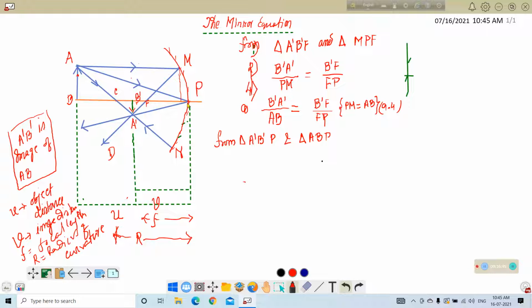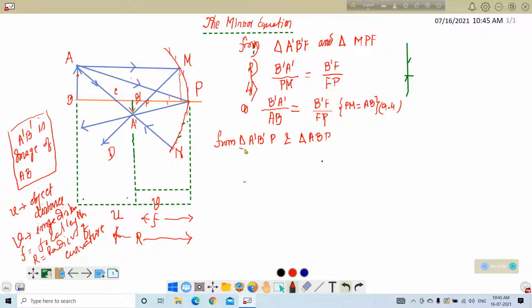So these two right angle triangles have two angles common. This angle is equal to this angle from principle number 4: the ray incident at any angle at the pole will obey the law of reflection. That means this angle is equal to this angle. So two angles are equal to each other, which means the two triangles are similar.